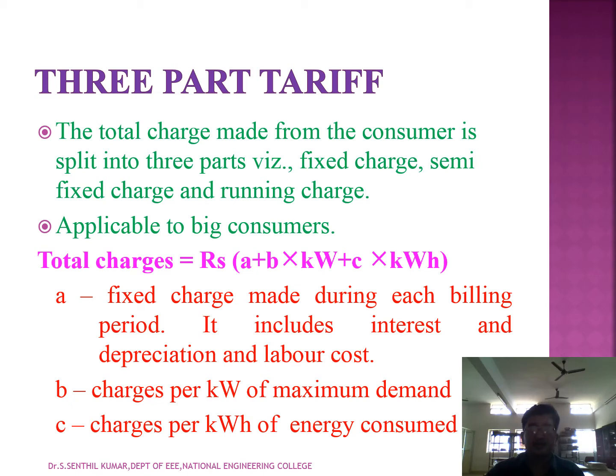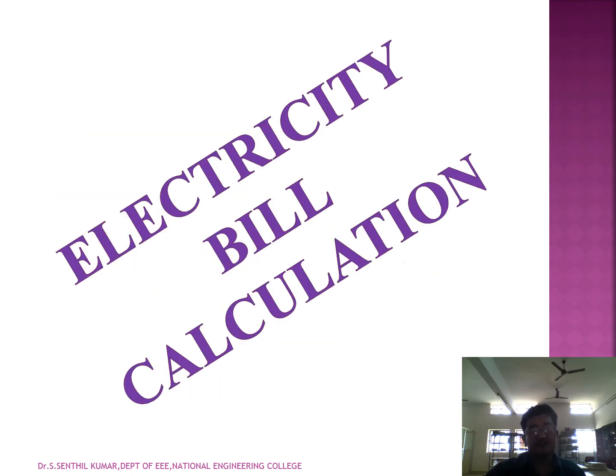Then how do we calculate the three-part tariff? The total charge required is equal to rupees into the fixed charge made during the billing, which includes interest, depreciation and labor cost, plus charges per kilowatt of maximum demand, plus charges per kilowatt hour of energy consumed. So these three factors should be considered for the three-part tariff.